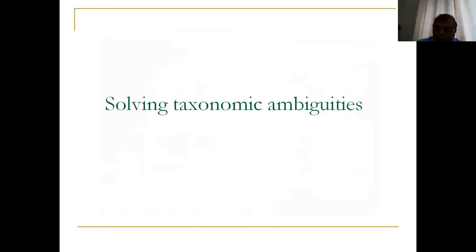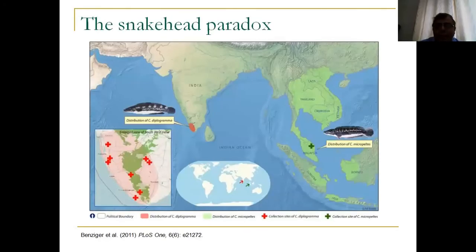Integrated taxonomy can also help you solve ambiguities which have baffled taxonomists for many years. I'll give you an example of a case which was a problem for more than 150 years. This is a case of a snakehead found in Kerala. In Kerala, there is a species called Channa diplogama, described in the 1800s by Francis Day.